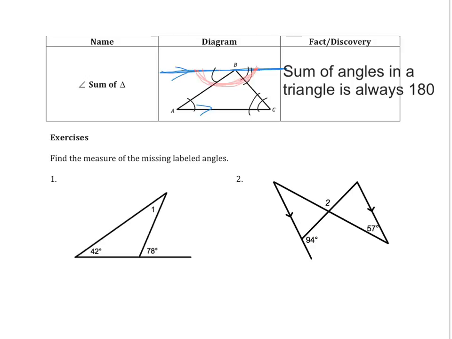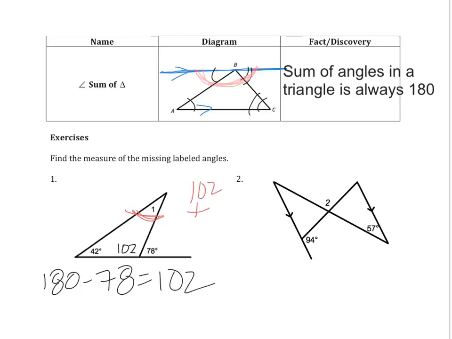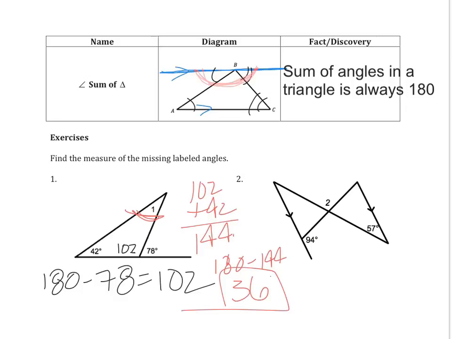So if I was to do that, I could figure out very easily that this is in fact 102, and it's 180 minus 78, which equals 102. And then I also happen to know that the three angles in a triangle add up to 180. So in order to get this angle 1, I'm going to take 102 plus 42 to get 144. And then I'm going to do 180 minus 144 to come up with my answer of 36 degrees.